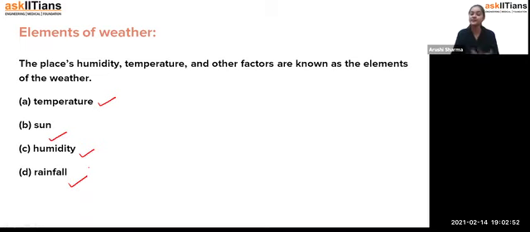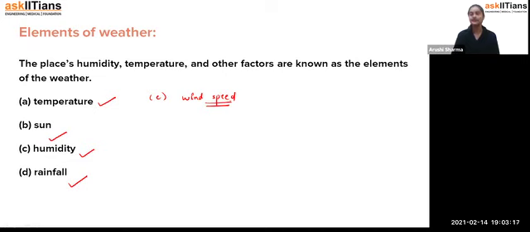It's not like that, people go for offices, but these are the elements of weather on which our plans are decided, and we depend on them. So these are the elements of weather: the temperature, sun, humidity, rainfall. And you can also add one more here, student, that is the wind speed, how the wind is. Wind speed is also an important element of weather.